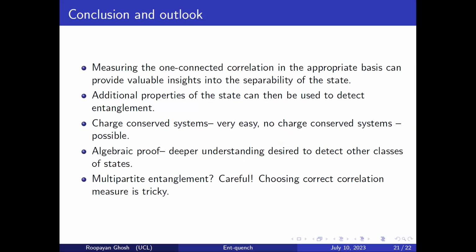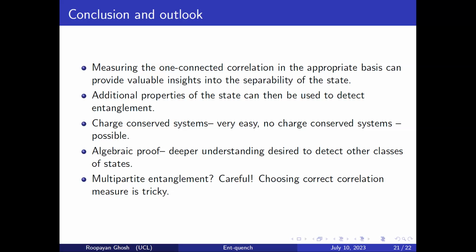And I'm done. So the conclusion is these things. For charge conserved systems, it's very easy. For non-charge-conserved systems, it's possible, but we have to do some more juggling of lower cutoffs and stuff. Everything which I've told you here, I've just done an algebraic proof. I'm sure there's a deeper understanding. There is some hidden conservation law or something which I'm missing, because the real and imaginary conditions signify something which I don't know yet. And you want to ask me what happens to multipartite entanglement?